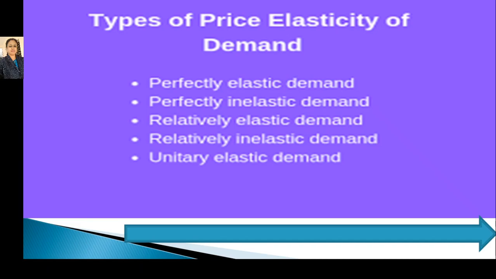Now, there are 5 types of price elasticity of demand, and these are the types. First, perfectly elastic demand. Second, perfectly inelastic demand. Third, relatively elastic demand. Fourth, relatively inelastic demand. Fifth, unitary elastic demand. So let's see what these types of price elasticity of demand are one by one.